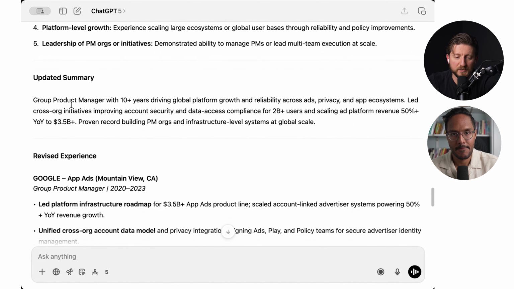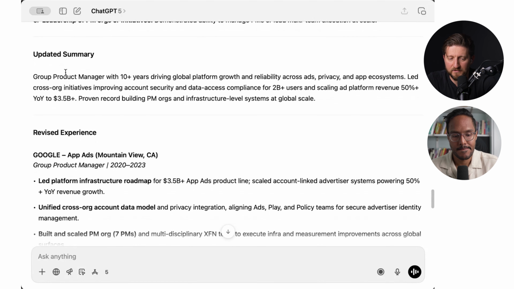All right. So how do we update our summary? We got group PM, 10 years driving global platform growth, reliability across ads, privacy, and app ecosystems. That's basically it. Like in my case, of course, it was a little bit easier because I have the experience, but we basically give it exactly what the recruiter wants right up front. The thing that we would add to this is Google. So if you have recognizable companies, we would add to that. For instance, like ex-Google, comma, ex-Google here. Led cross-org initiatives improving account security, data access compliance for 2 billion users, scaling ad platform revenue 50% year over year to 3.5 billion.